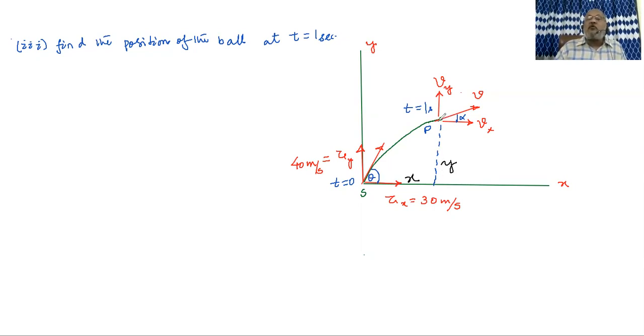The coordinate is known. Or else the same thing can be said: x is nothing but the horizontal displacement as the body is going from S to P. Mark my words. x is nothing but the horizontal displacement as the body is going from S to P. Similarly, y is nothing but the vertical displacement as the body is going from S to P. So you may talk in terms of horizontal and vertical displacements, or you may talk in terms of coordinates. Both are the same. They do not make any great difference.